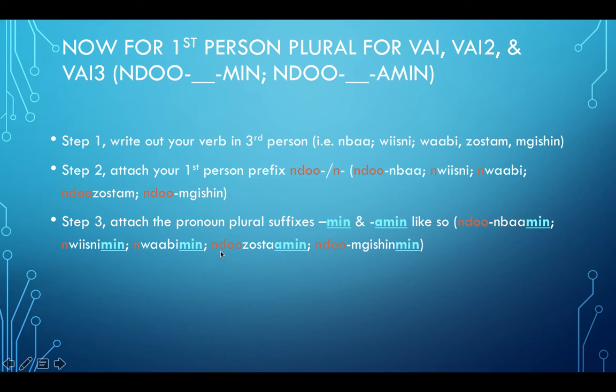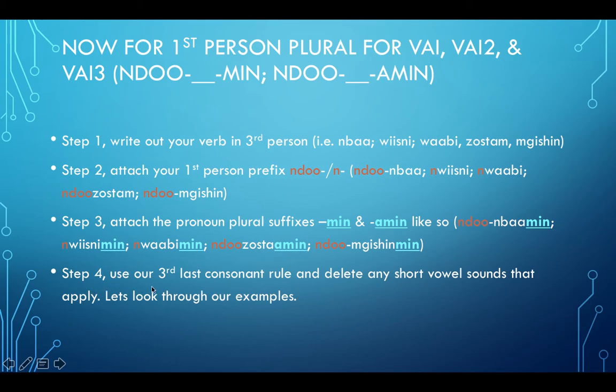For VAI2, ndo zostamin. So we get rid of that M sound after the A and attach amin. So ndo zostamin. And then for VAI3, we just add n or ndo and then min to the end. So we got ndom gishin min.